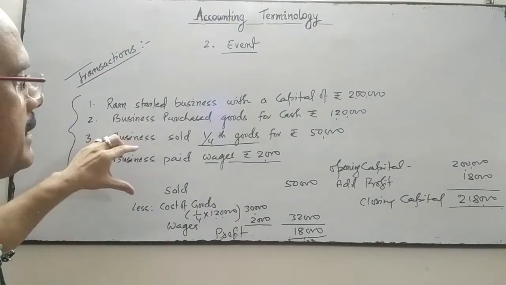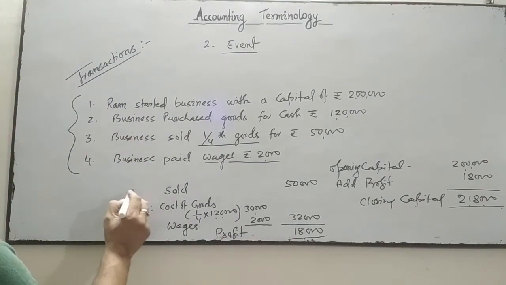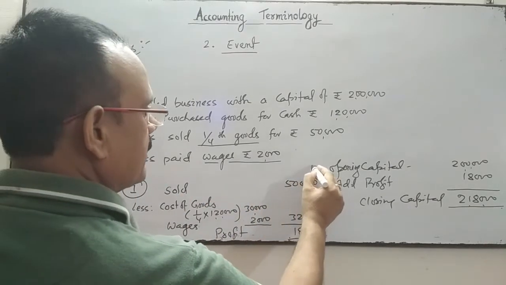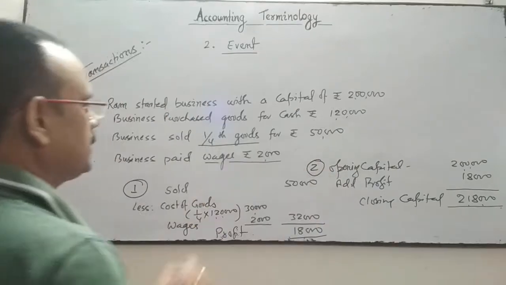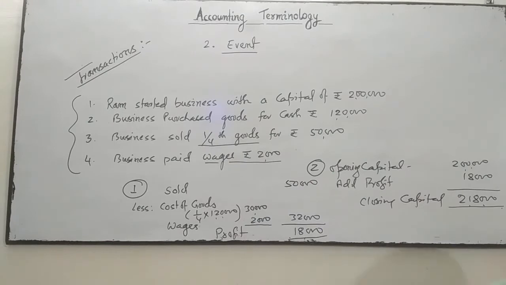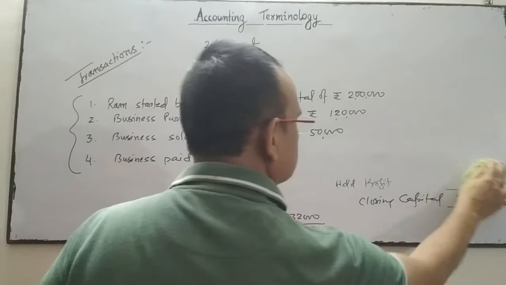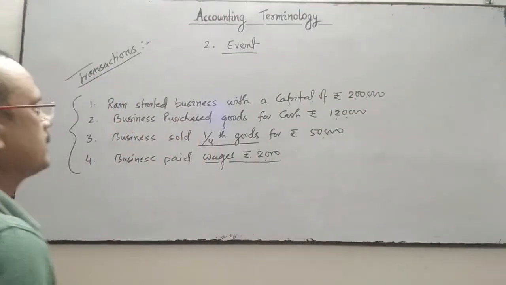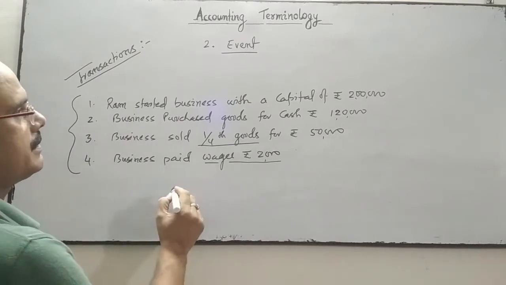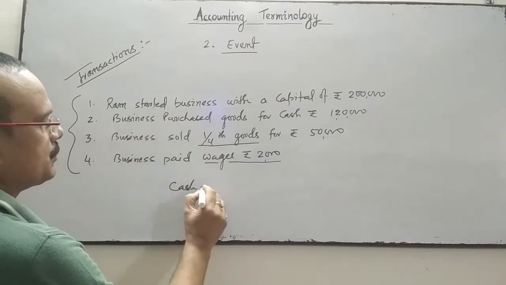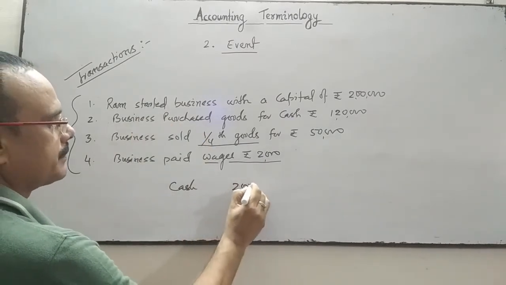Another consequence in this is what? This is the first consequence, and this is the second consequence. Now come to the third consequence or result. Come to the cash. Ram started the business with a cash of rupees 2 lakhs.